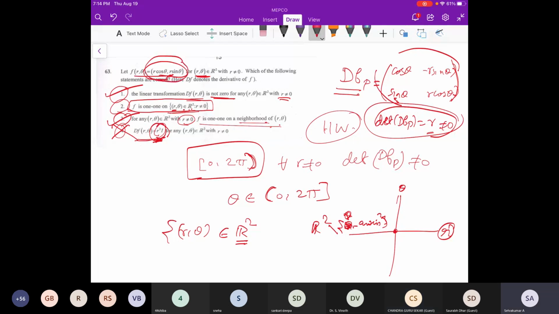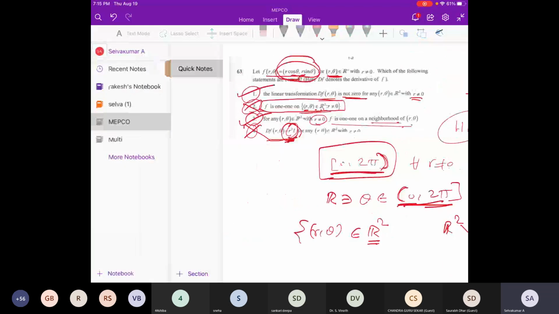If they were writing R times e power i theta, then it would be a different story. But they are writing R cos theta and R sin theta, so R can be anything, negative or positive. That's all. Because of that, it is not onto. Theta belongs to R, as given, but if you want onto, it has to be restricted.